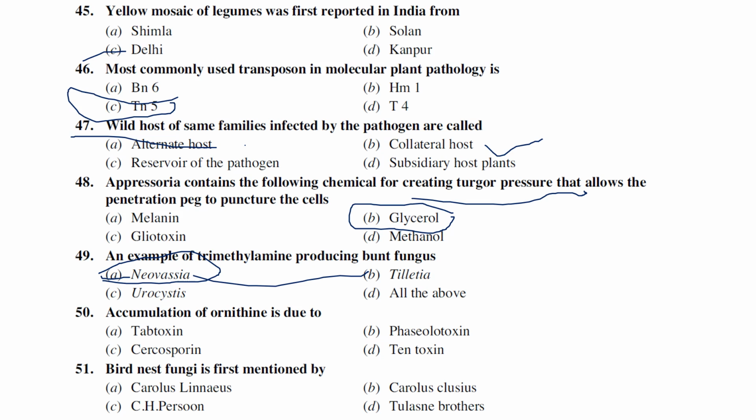The accumulation of ornithine. I repeat, accumulation of ornithine is due to tabtoxin, phaseolotoxin, cercosporin and tentoxin. Generally, this ornithine accumulation is due to phaseolotoxin.